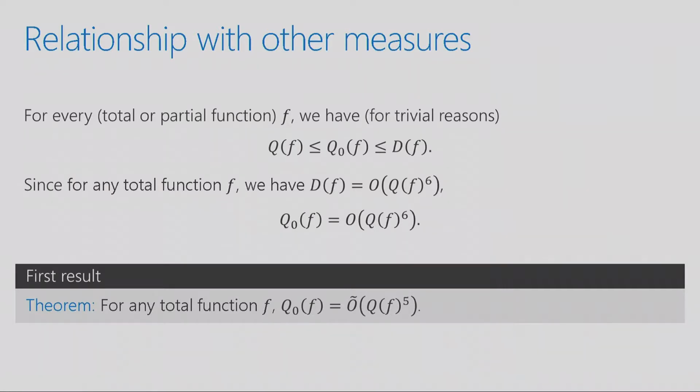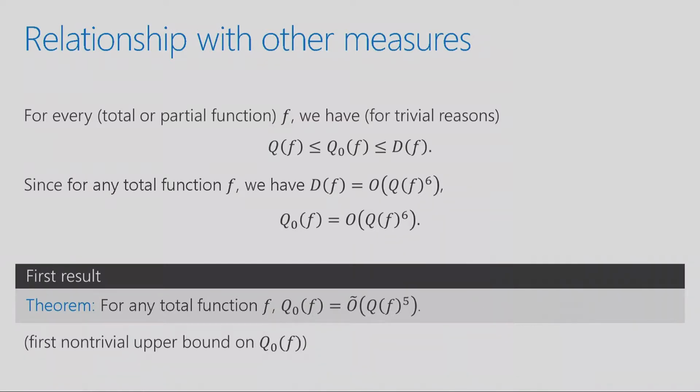I mean, it's not such a big change, and it's not terribly interesting that the 6 became a 5. It's just that this is the first non-trivial upper bound on zero-error quantum algorithms that didn't already follow from an upper bound on deterministic algorithms. So this means we're using some property that's unique to zero-error algorithms. It's not just some property being inherited by deterministic algorithms. And in fact, this algorithm is pretty simple, and I can show it to you.